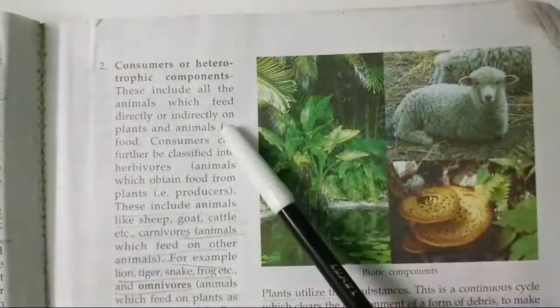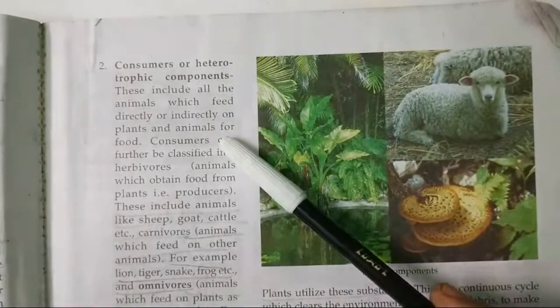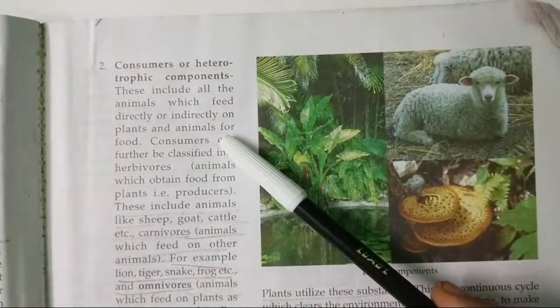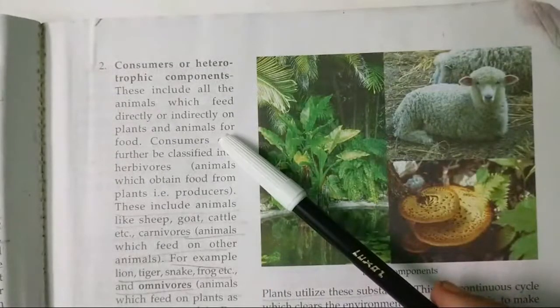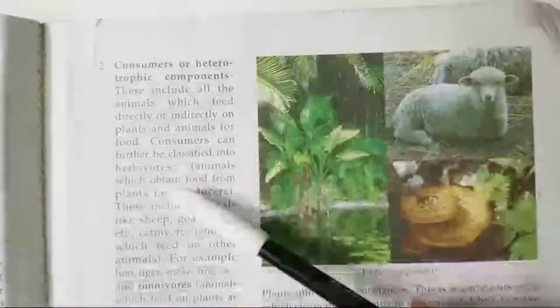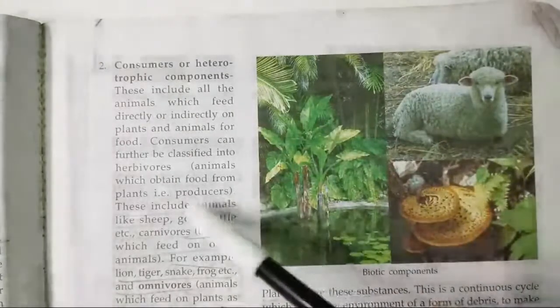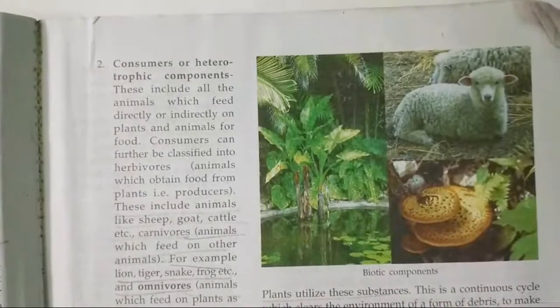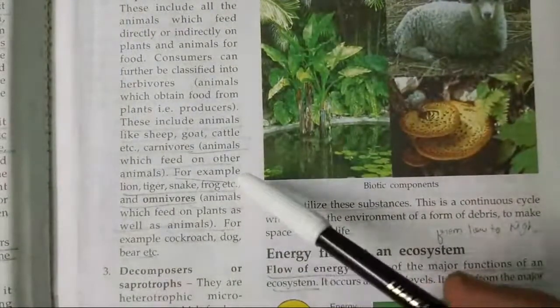These are the consumers, or heterotrophic components. They include all the animals which feed directly or indirectly. Directly means the animals which eat the plants directly, and indirectly means the animals which eat other, smaller animals that eat the plants. The consumers can be classified into herbivores and carnivores. Herbivores are animals which obtain food from plants, like sheep, goat and cattle. They eat the plants directly.